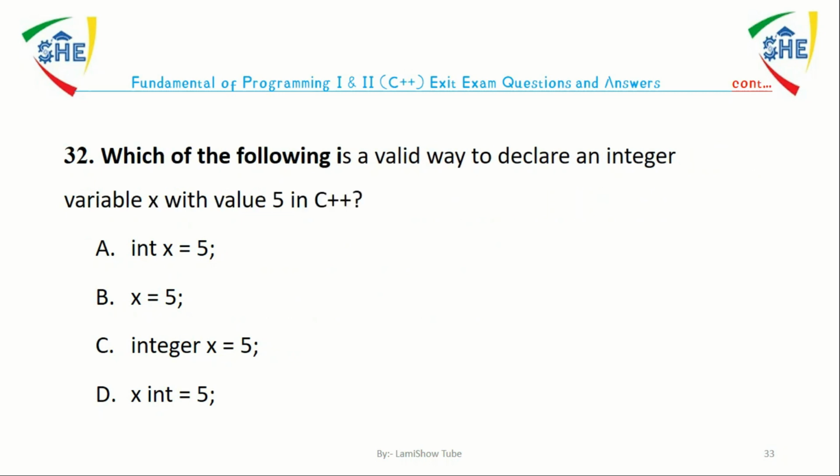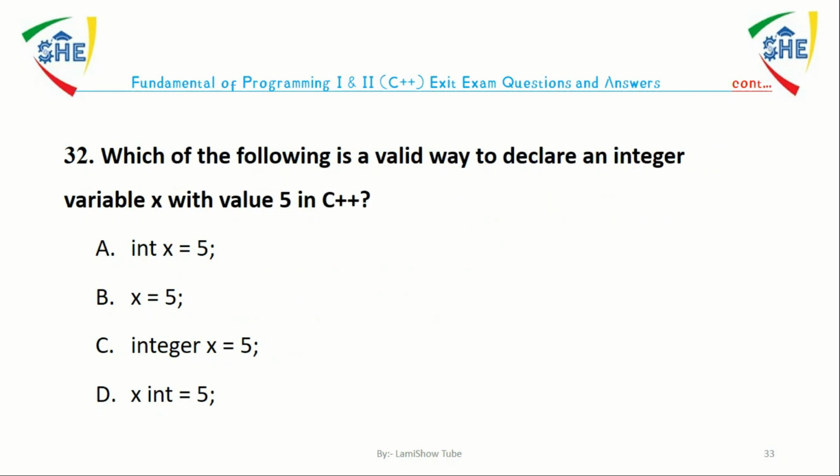Question number 32. Which one of the following is a valid way to declare an integer variable x with a value 5 in C++? A. int x equals 5, then semicolon. B. int x equals 5, semicolon. C. integer x equals 5, then semicolon. D. x int equals 5, semicolon. The answer is A. A valid way to declare an integer variable x with a value 5 in C++ is int x equals 5, then semicolon.